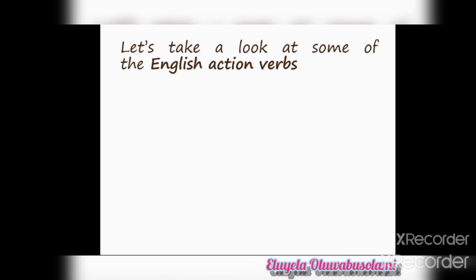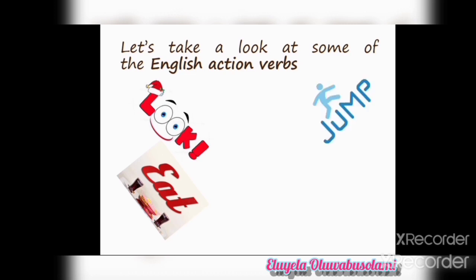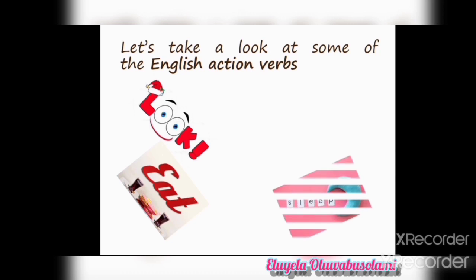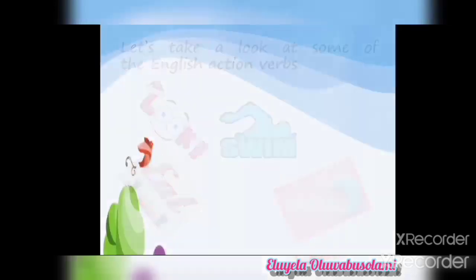Let's take a look at some of the English action verbs. I can look. I can see you. So I am looking at you. I can eat. Something you can do or something you are doing. I can jump. You can sleep. You can swim. It describes an action that you can do or you have done, something that the subject of the verb is doing or has done.